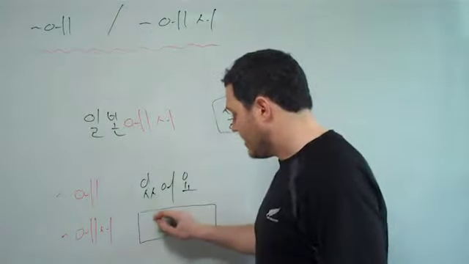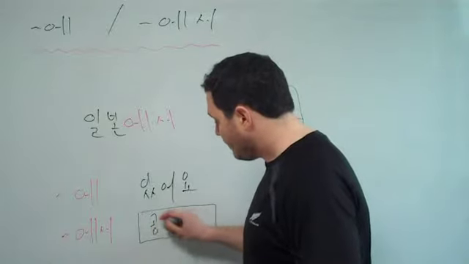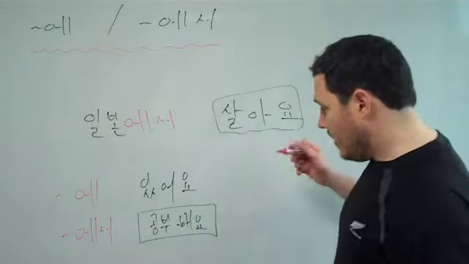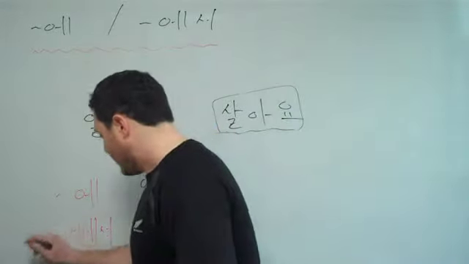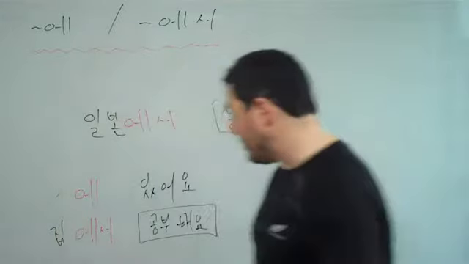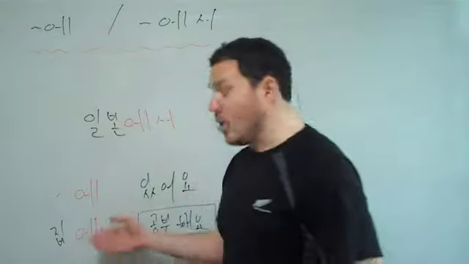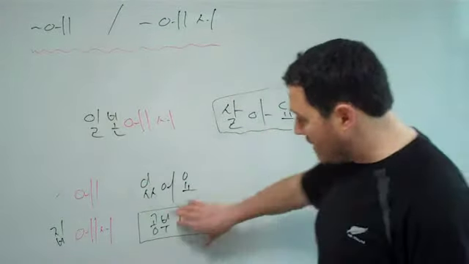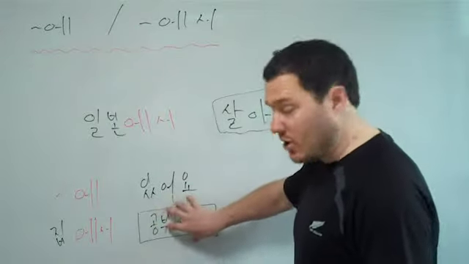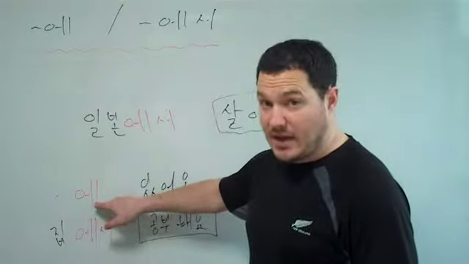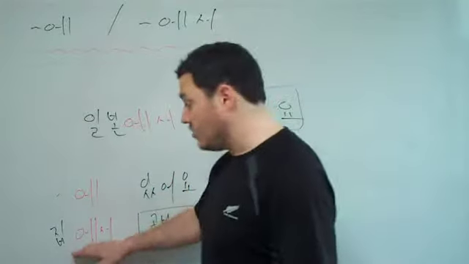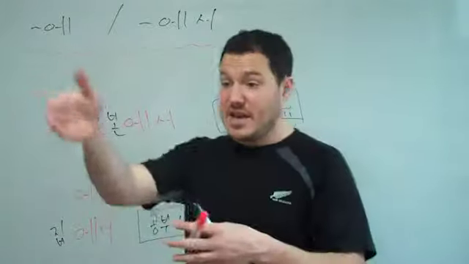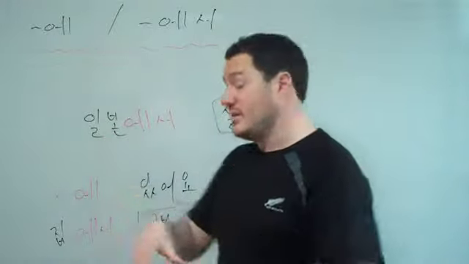To give you a better one, so let's say 공부해요. Okay, 공부해요 meaning to study. And so let's make this into a sentence. 집에서. Okay, 집에서 공부해요 means I study at home, or contextually could mean I am studying at home right now. And so because we're using this action verb, we're going to use ezo instead of a. Okay, and that's really the difference. Ezo is used when you've got an action verb involved with it, as opposed to just talking about something is there or it is here, talking about the existence of where it is, okay?